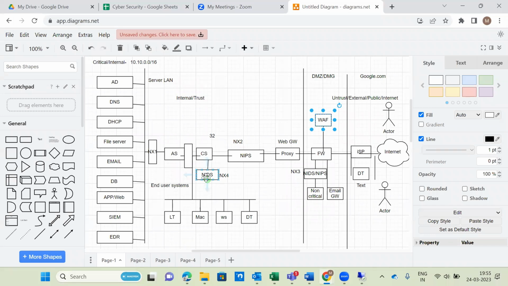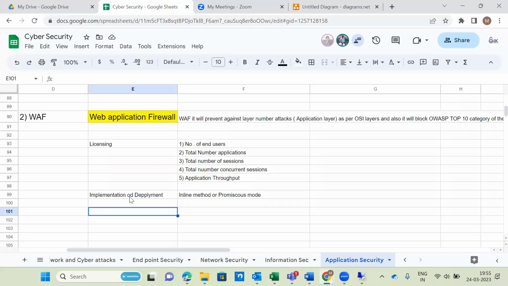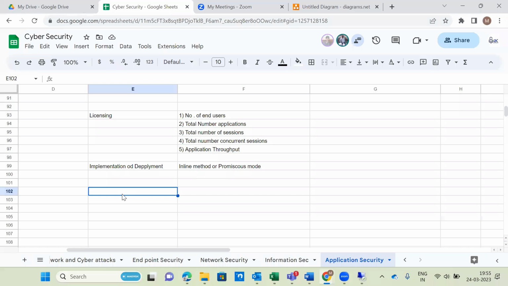What about firewall? Inline methods: root mode or layer 3 mode, switch mode or layer 2 mode, high availability, transparent or virtual, and SPAN or mirror method. Which one is the very popular method? NAT mode, layer 3 mode or root mode. Yes, that's perfect. Always you can do this comparison so that you can understand easily. So that is about implementation or deployment.